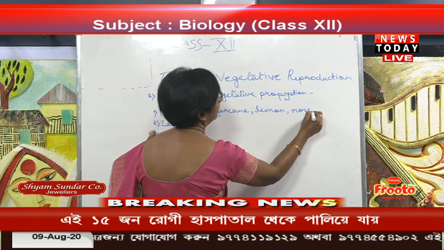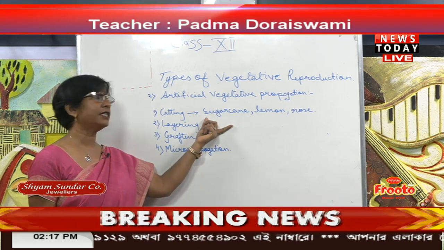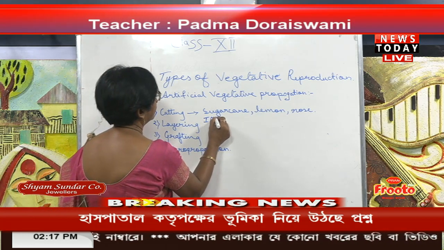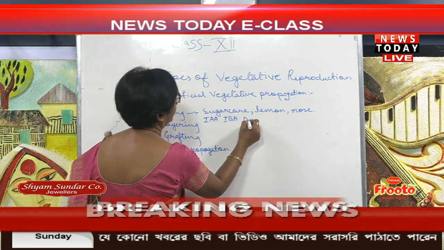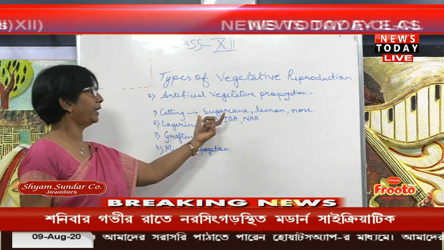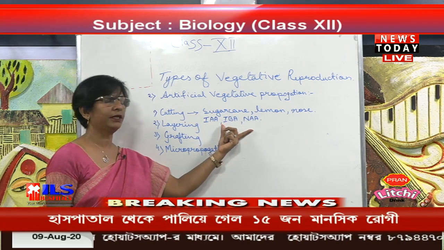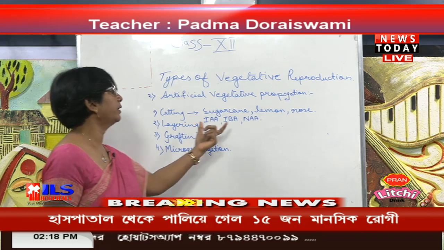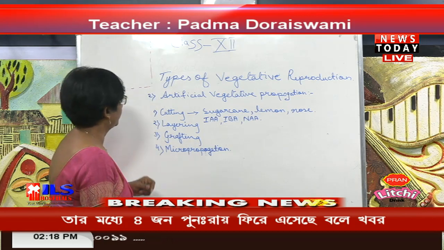then rose. While doing all these things, because it's a man-made technique, we use some chemical hormones also, like IAA, IBA and NAA. Before planting these cuttings, we should keep them in these types of chemicals, and then plant them into the soil. Then we get a very quick result. Another one is grafting,